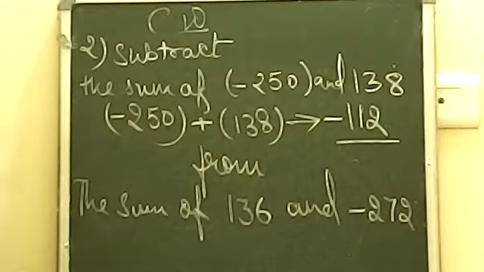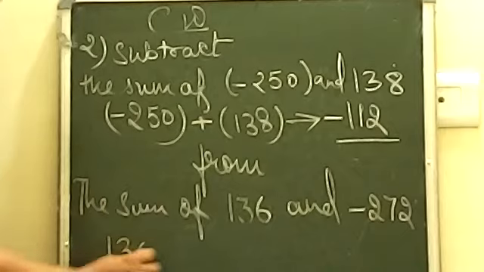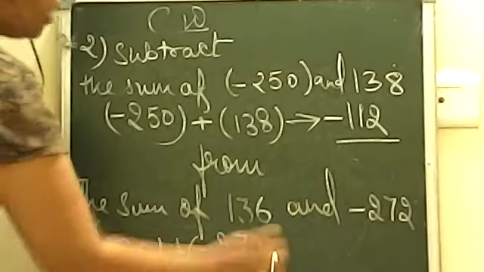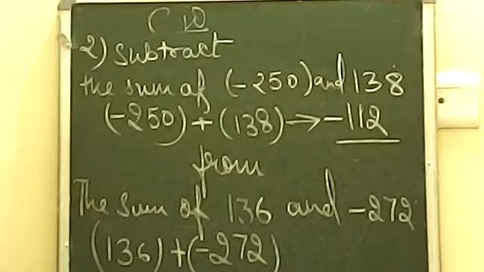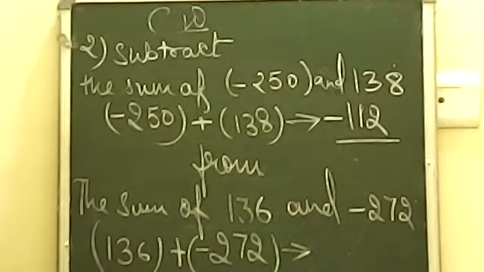Now move on to the next step. It is telling the sum of 136 and minus 272. Now again we have two different signs, and you know two different signs coming together will subtract each other. When they subtract each other, what will be the answer? Let's see now.